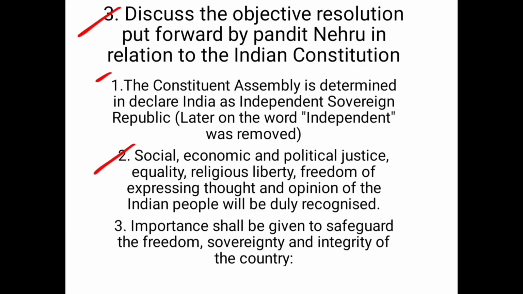Second, social, economic and political justice, equality, religious liberty, and freedom of expression of opinion of the Indian people will be duly recognized. Third, importance shall be given to safeguarding the freedom, sovereignty and integrity of the country.